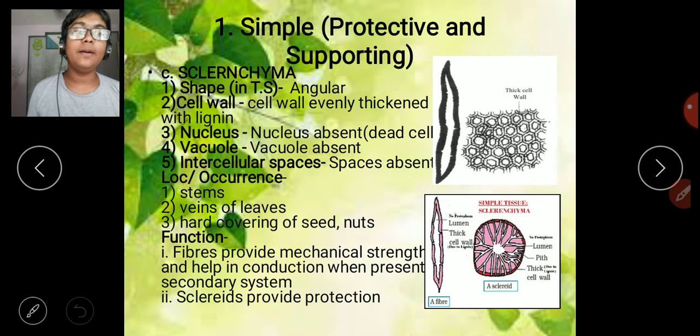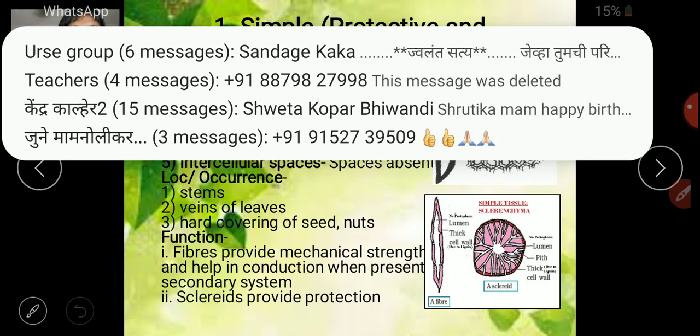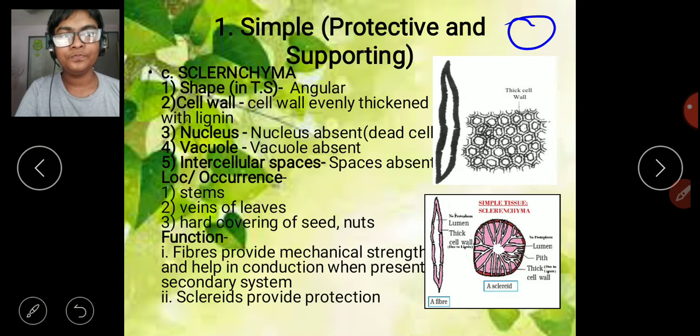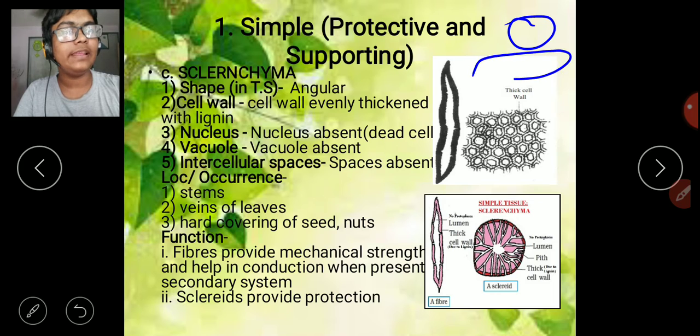Sclerenchyma. Sclerenchyma is the last type of permanent tissue in the last stage. Of course, you will understand that this is going to be quite a thick one. By the shape itself, you can understand that it's angular. It's angular in shape. You can see the first one, parenchyma. Parenchyma was isodiametric. Collenchyma was a little elongated, but these are angular.